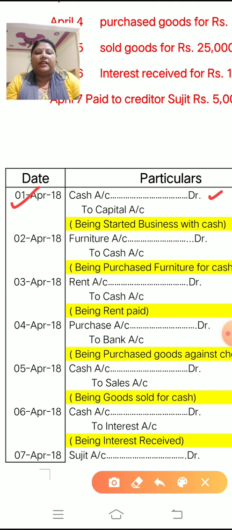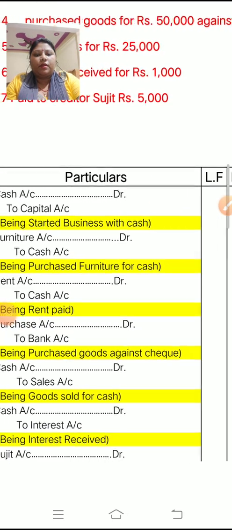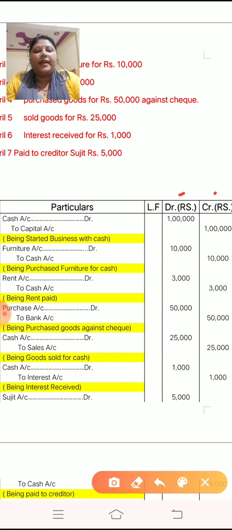Now after the journal entry, you have to write down the narration. Narration you can write from the transaction. It is already given in the question. So write "being started business with cash", or you can write "being started business". Okay, and now see the amount columns. These are the two amount columns, debit and credit.